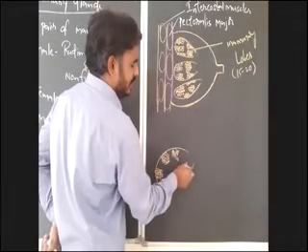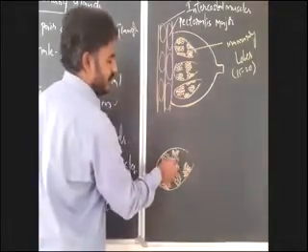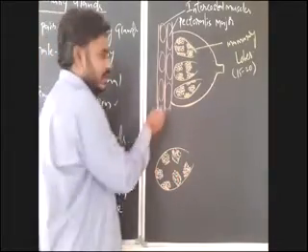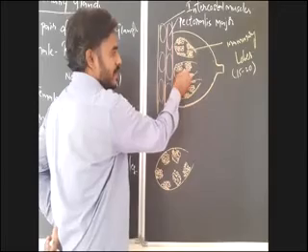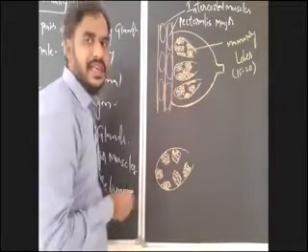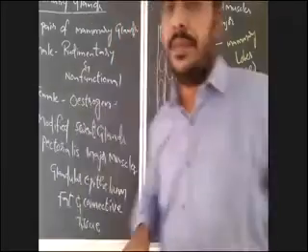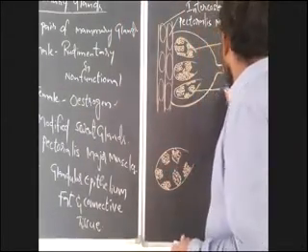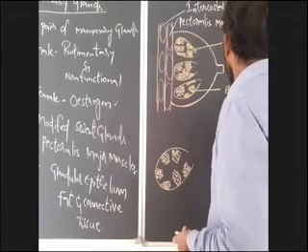In these mammary lobes, there are clusters of glandular cells which appear like a bunch of grapes. These are alveoli.